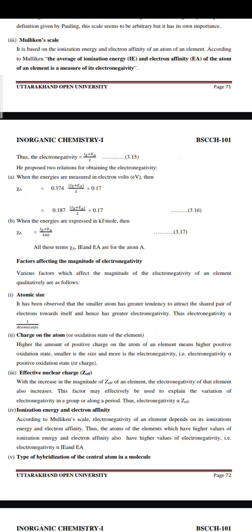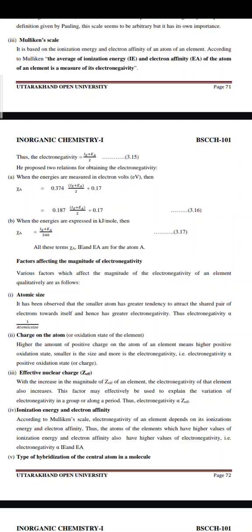First, where the energies are measured in electron volts, the electronegativity of A is equal to 0.374 into (ionization energy plus electron affinity) divided by 2, plus 0.17. And secondly, when the energies are expressed in kilojoules per mole, then the electronegativity of element A is equal to (ionization energy plus electron affinity) divided by 540.